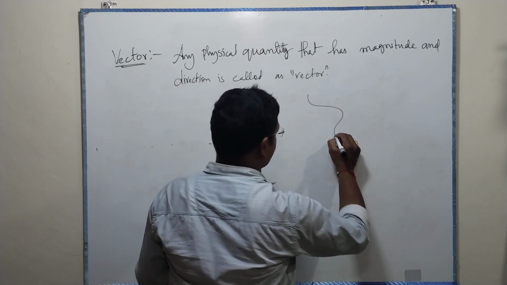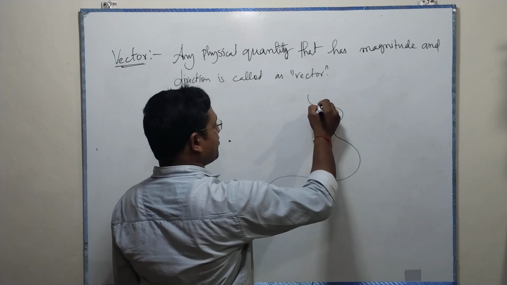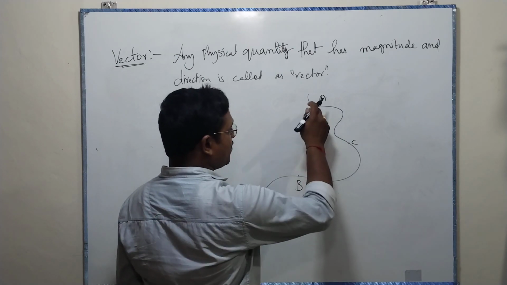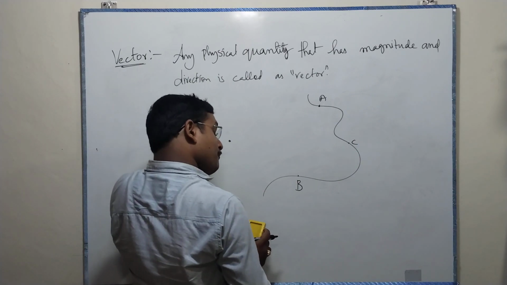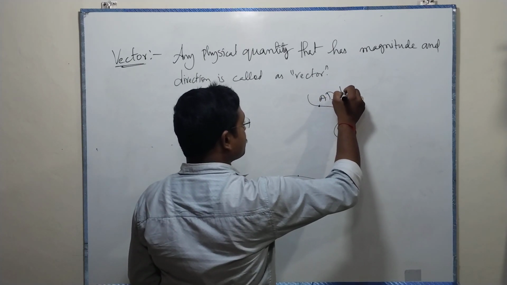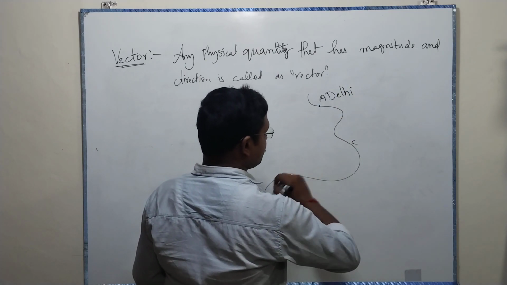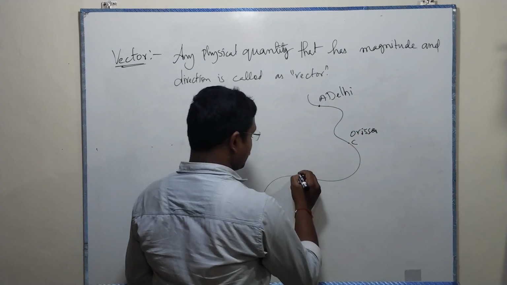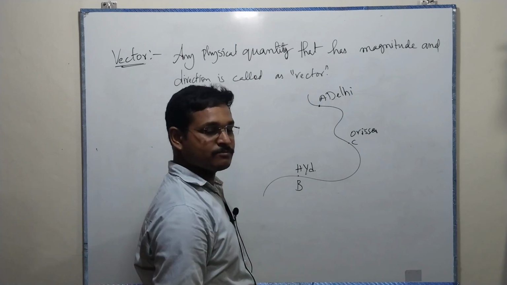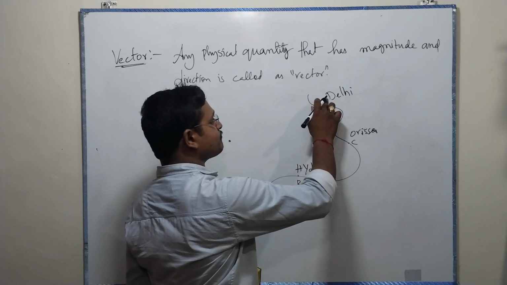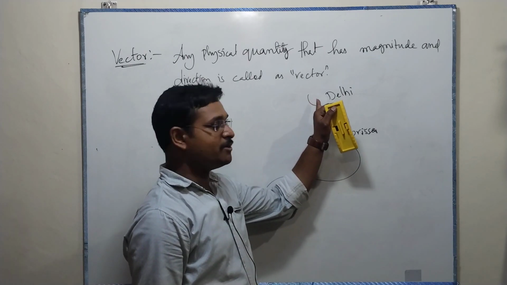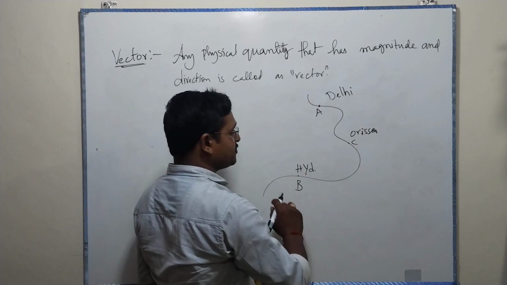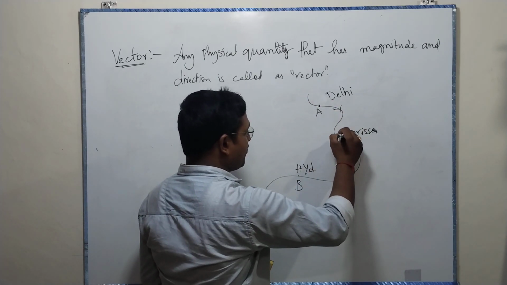For example, in India, a train is started at point A and ended with point B, going through C. For example, if it is starting at Delhi and covering, let us say, Orissa, and finally reaching Hyderabad. Started at Delhi, covering Orissa, and ended with Hyderabad. The total distance here is nothing but the path length.